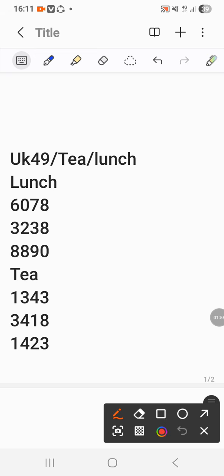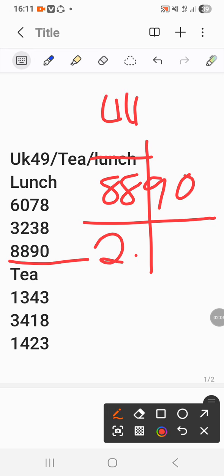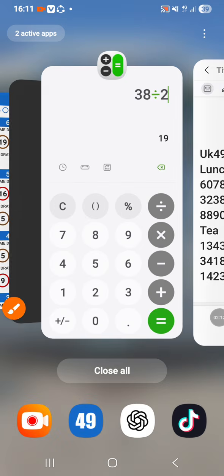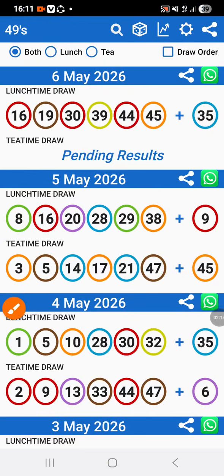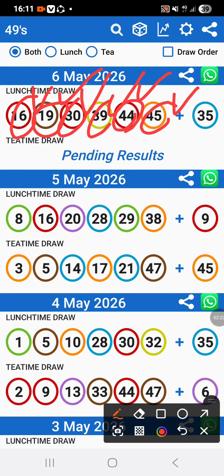Then if you go to the bottom one, 88, 90. If I divide 88 by 2, that gives me 44. If I divide 90 by 2, it gives me 45. Let me check if these numbers did not drop. Do you see what I mean? There is 44, there is 45, there is 19, there is 16, there is 30, there is 39. The only number that did not drop from the code was 35.